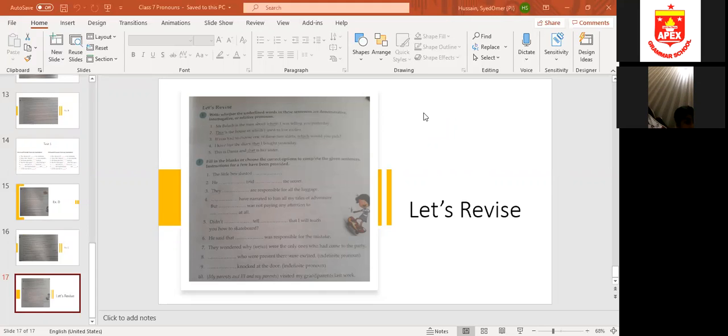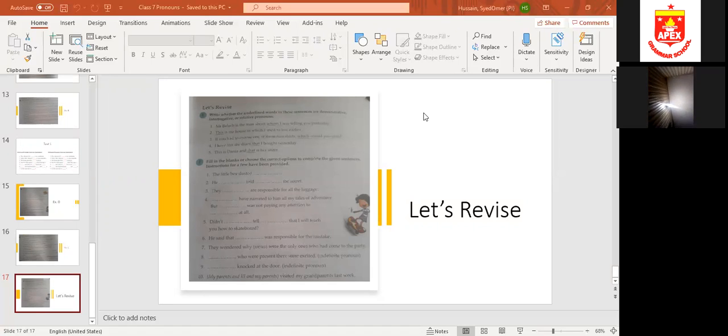Then we did demonstrative pronouns. Demonstrative pronouns are used to point at someone or something. For example, if I say, this is my house, that is the boy, this is a nice painting, you are pointing at something. Demonstrative pronouns are 4 in number. This, that, these, and those. These are the demonstrative pronouns.